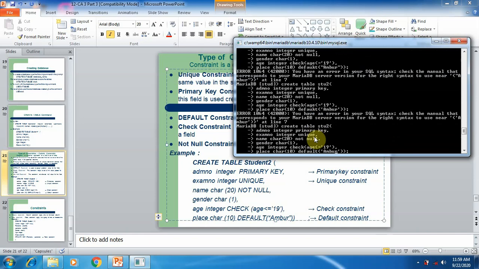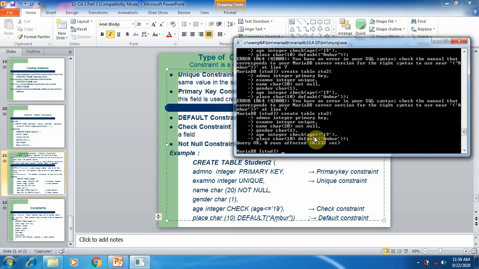Default, and then give the string within the single quotes or double quotes. Now the errors are rectified. Your command is successfully executed. So a second table is also created with 5 different constraints.